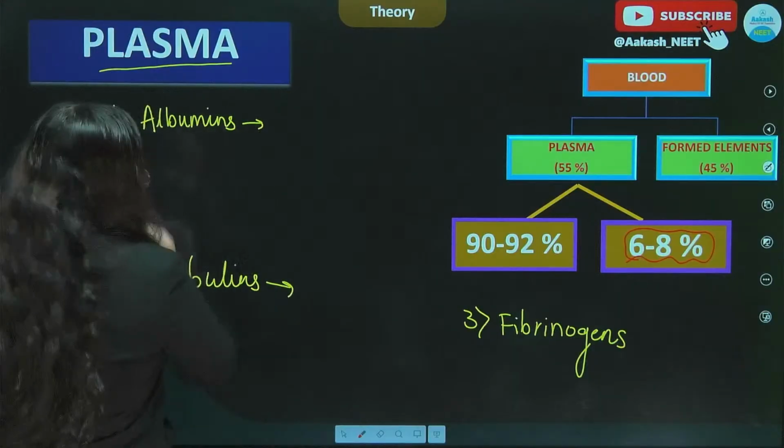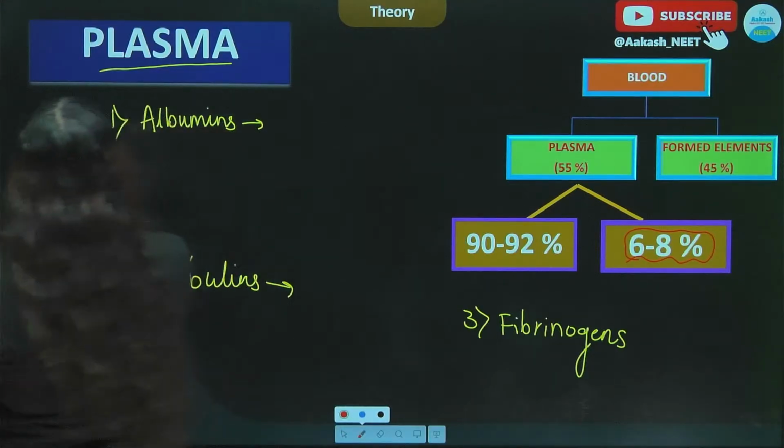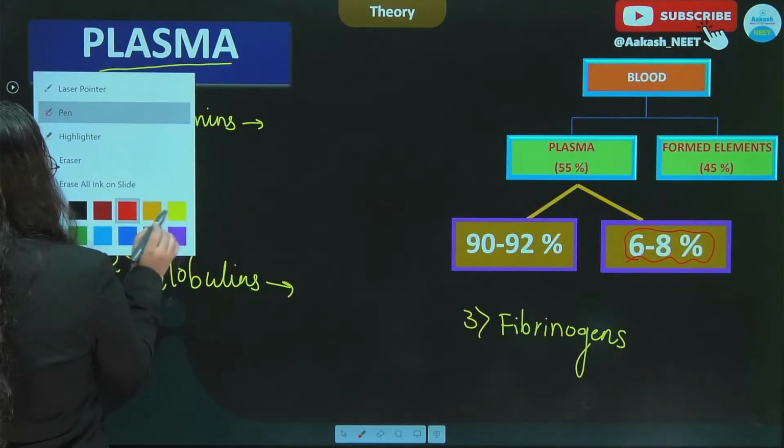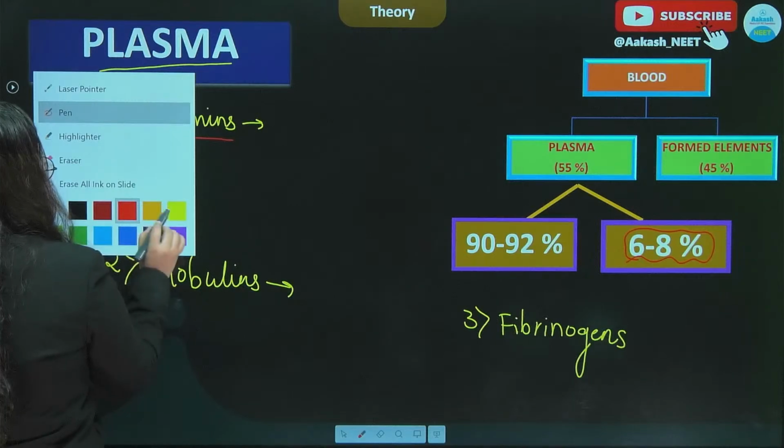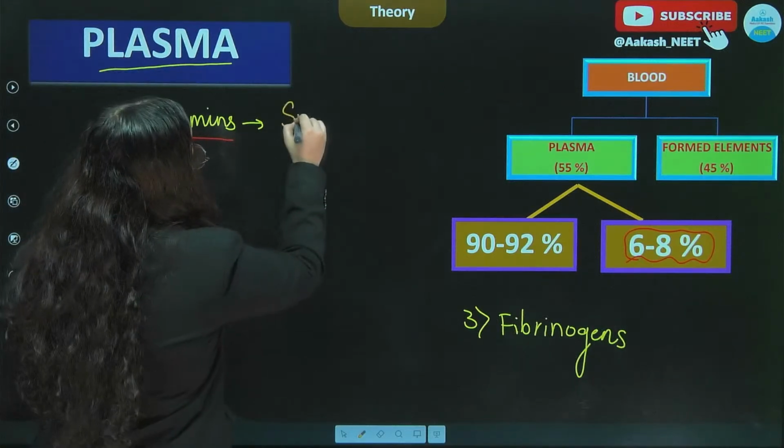All right, so when we talk about albumins, we say that the albumins are the smallest protein which are present in the plasma.